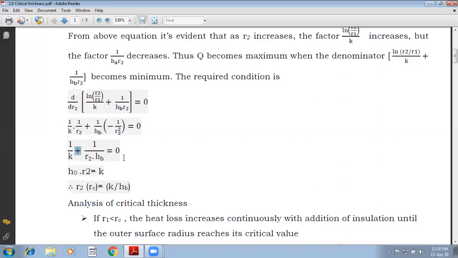At the same time, corresponding to the critical radius, we will be having a minimum resistance. So this can be asked in your examination: derive a relation for critical radius in case of cylindrical coordinates, or in case of a cylinder.